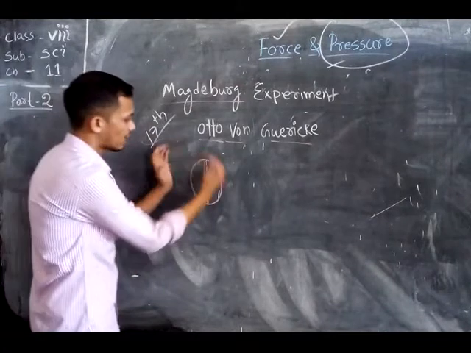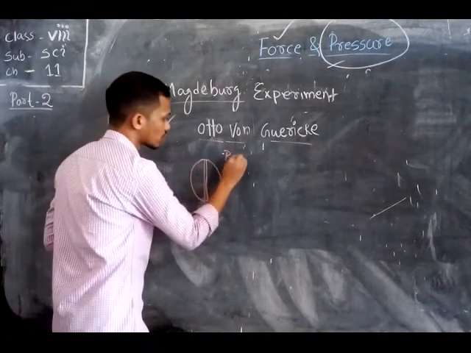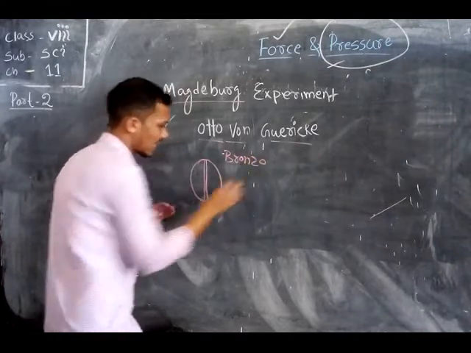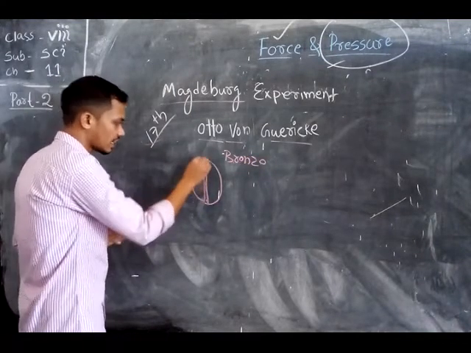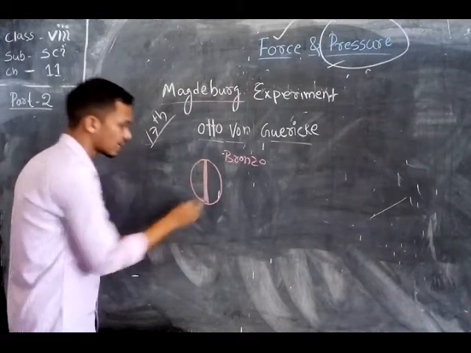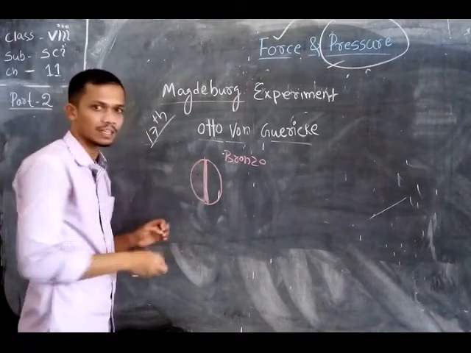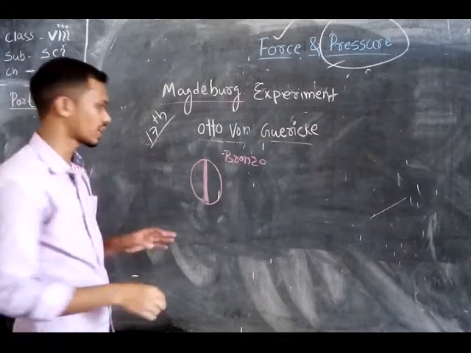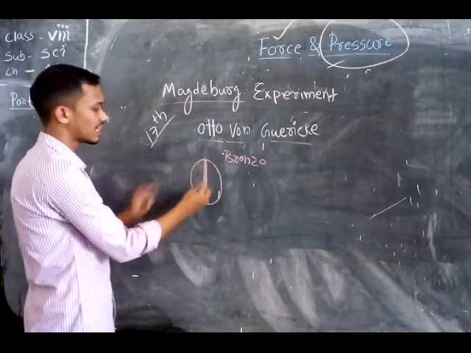The two hemispheres are made of bronze. He arranged the two hemispherical bronze bowls in contact with each other and removed all the air present inside by a vacuum tube.